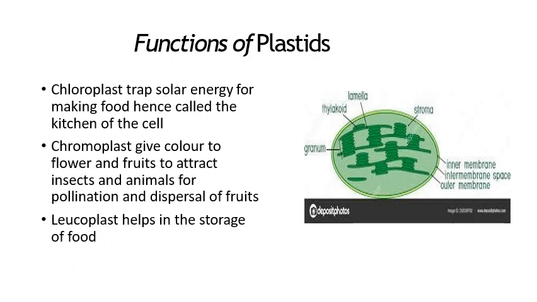Now here are the functions of plastids. As you can see in the diagram, let me explain the diagram. The diagram which you can see of a plastid is a double membraned structure, right? You can see that there are green bundles, and these green bundles are called thylakoid.